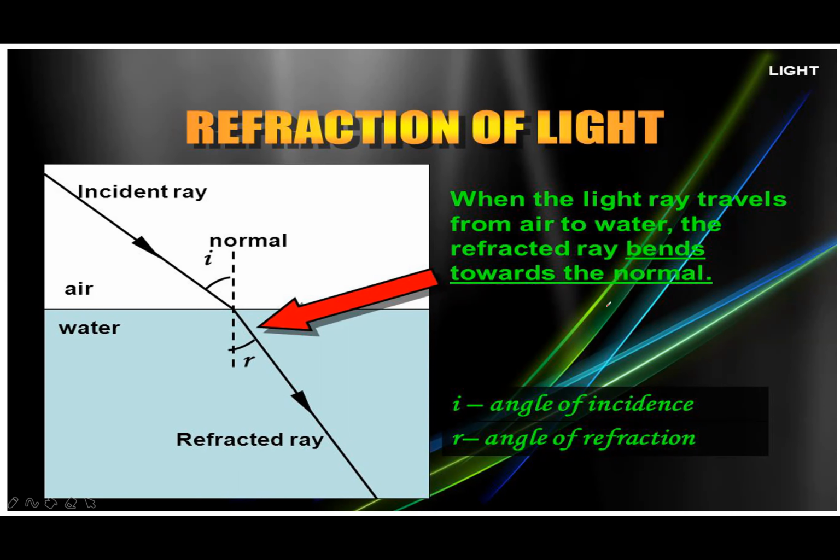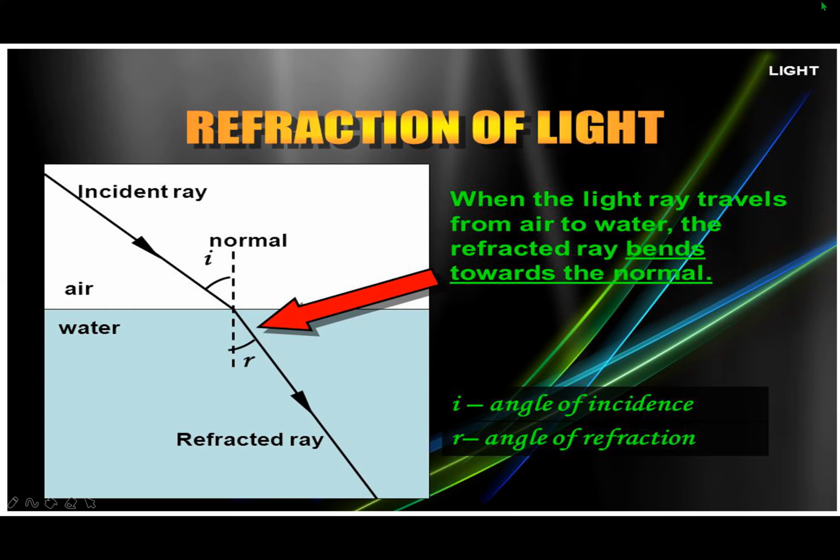This process of a light ray entering another medium is called refraction of light, for example when the light ray travels from air to water.